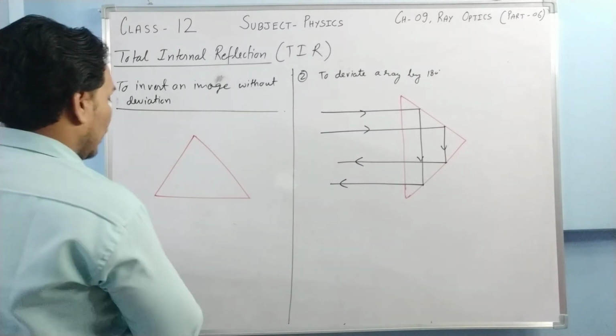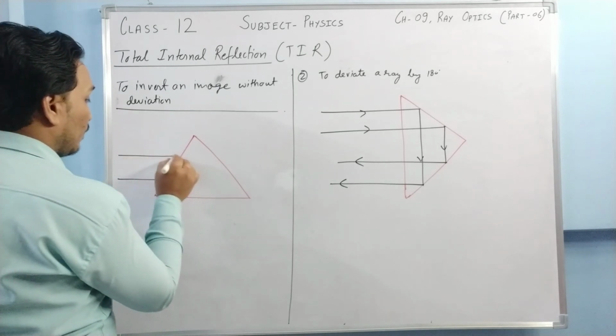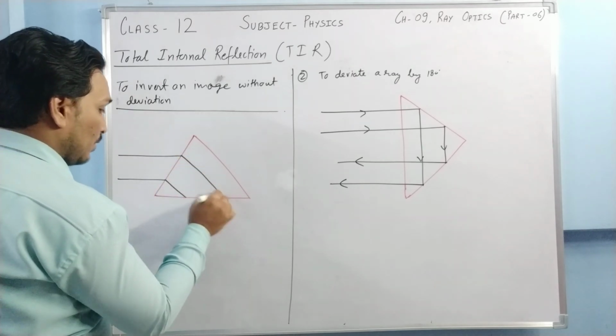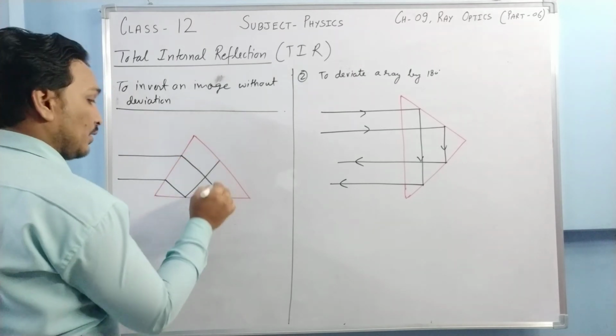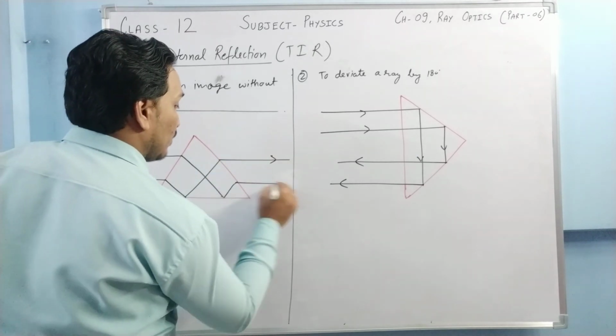If a ray of light falls on this surface, it goes to this surface, then it reflects back like this, and then again it goes like this.